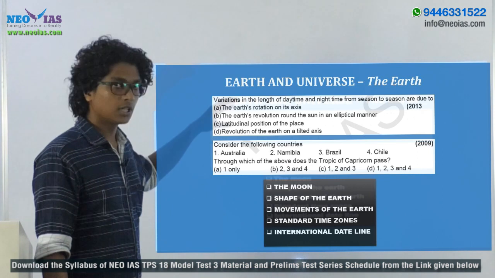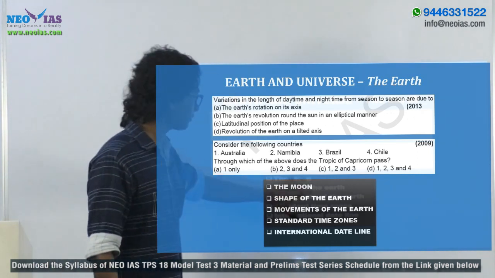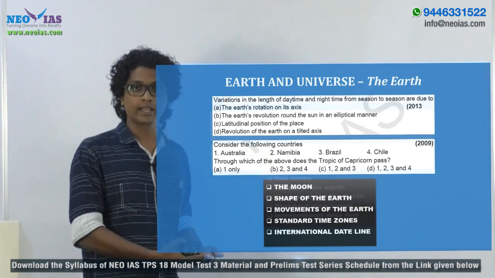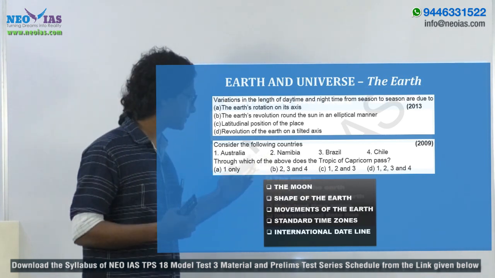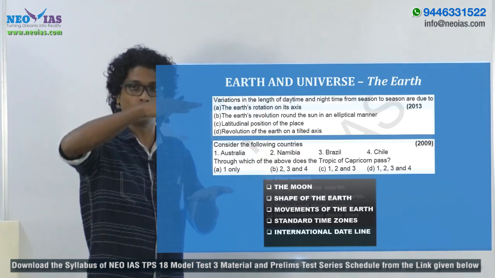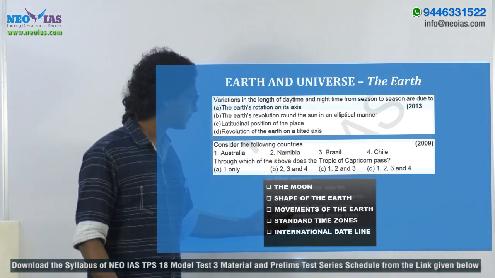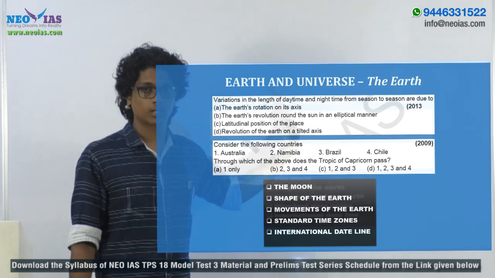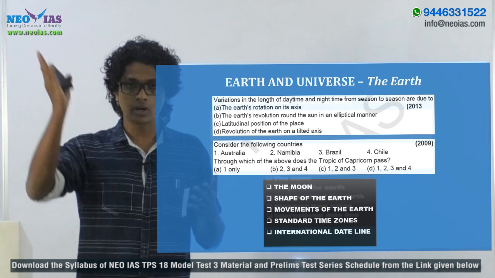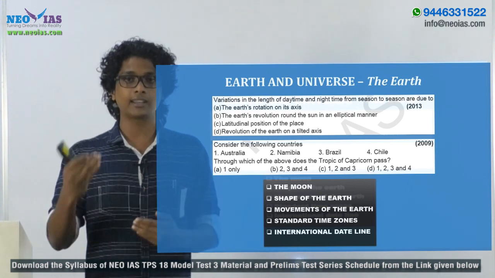So generally the topics you have to study from this part of the syllabus are the things related with the moon, the giant impact theory through which it came into being, as well as the shape of the earth. The earth is bulged at the equator and it is compressed at the poles. Okay, the reason for that, as well as different movements of the earth. It has rotation and revolution movement, and it is revolving on its tilted axis and things like that, and its physical effects also, right?